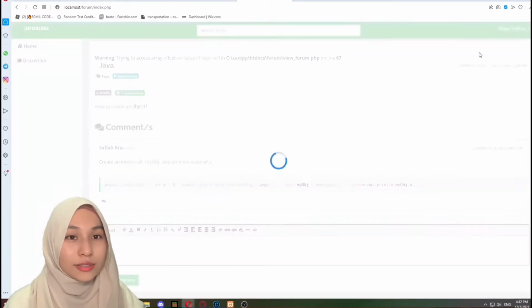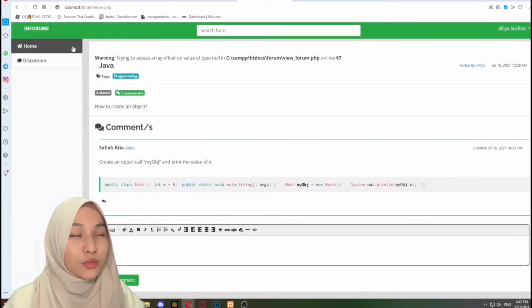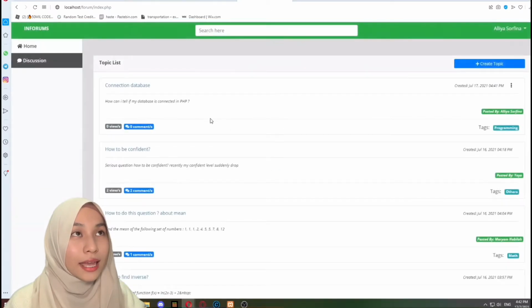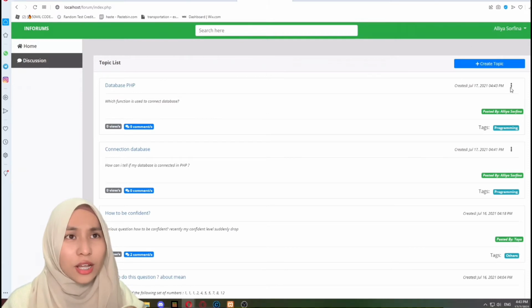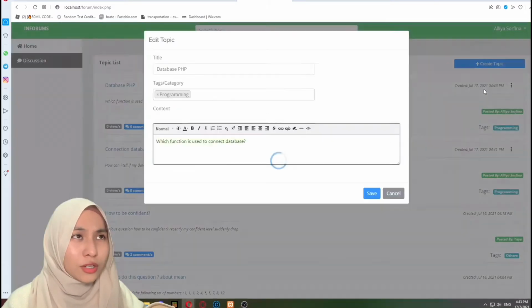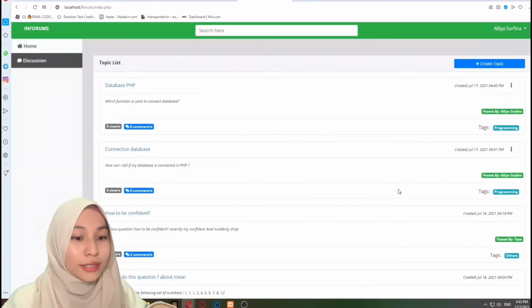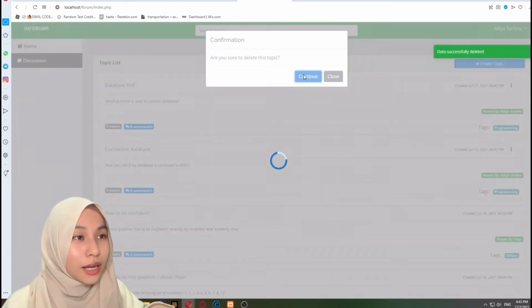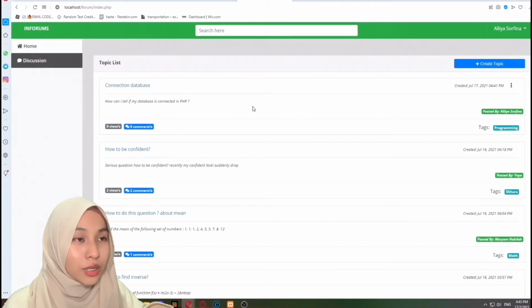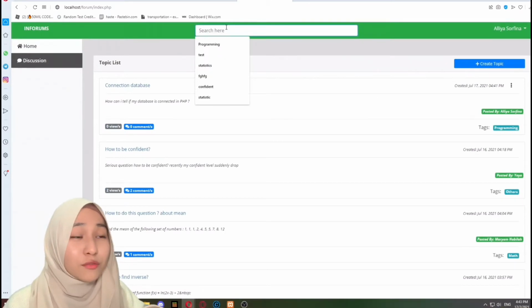Okay, so as you can see here, users can only edit and delete their own forums only. Okay, so they cannot delete others' forums. Okay, they can only delete their own forum only. Okay, at the top part, we put a search part, which users can use to search any forum that they want.